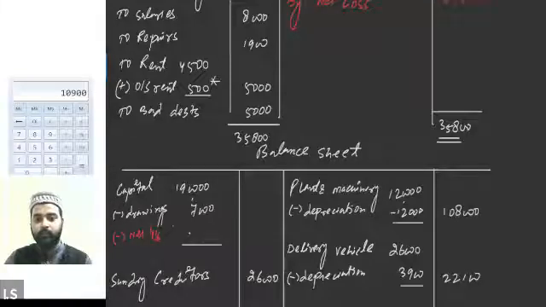So 24,900. So 1,90,000. Reducing 7,000 and 24,900, we will get 1,58,100.